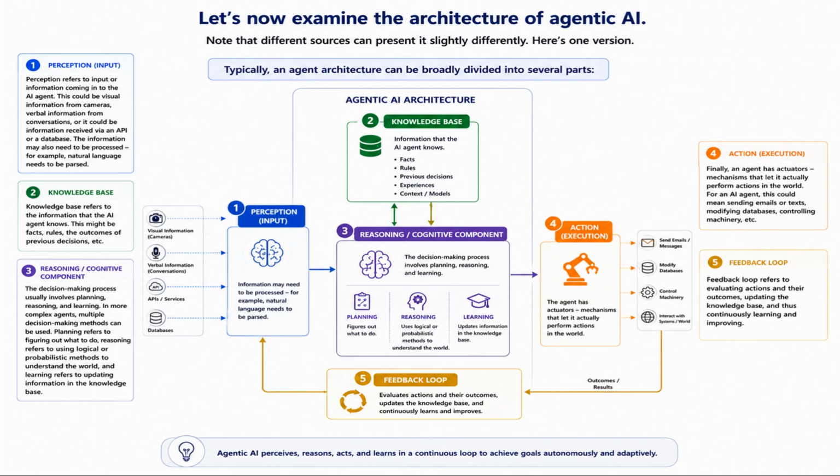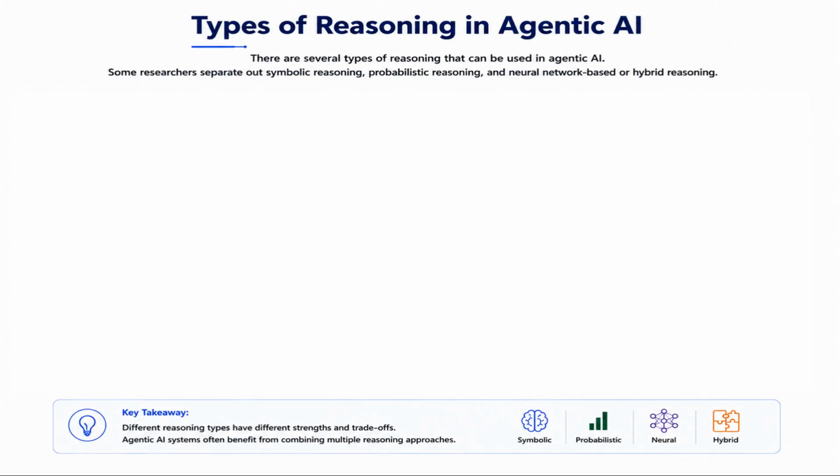The ability to take action or execute decisions. Finally, an agent has actuators, mechanisms that let it actually perform actions in the world. For an AI agent, this could mean sending emails or texts, modifying databases, controlling machinery, etc. A feedback loop. Feedback loop refers to evaluating actions and their outcomes, updating the knowledge base, and thus continuously learning and improving.